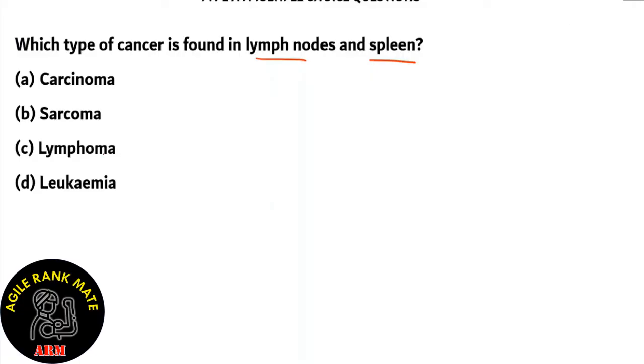So, carcinoma refers to cancer on the skin. So, option A is incorrect. Option D, leukemia. Now, leukemia refers to malignant cells or cancer in the white blood cells of the body. So this is a threat to immunity. So option D is incorrect.